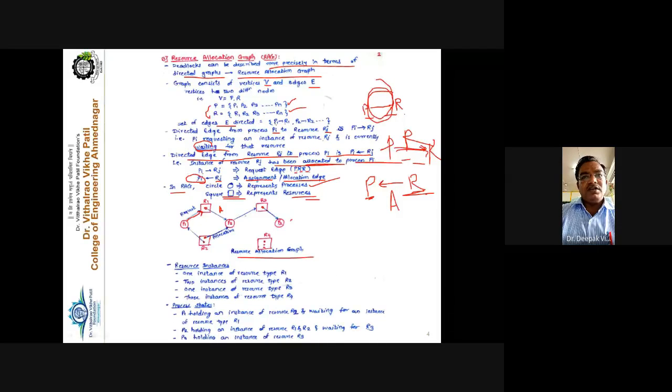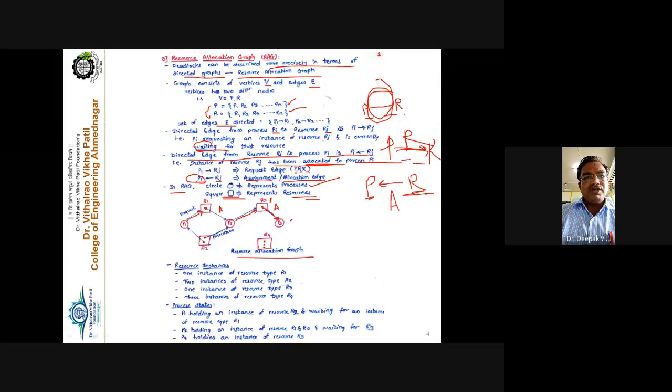See carefully. For example, P2 is requesting resource R3. So this request starts from here and completes here, right? It will not enter inside the box, the request edge. Whereas the allocation edge, for example, one instance of resource R3 being allocated to process P3, starts within that particular square or rectangle and comes to the edge of the circle. Getting the difference or not? The allocation starts inside the square box up to the circle edge, right?